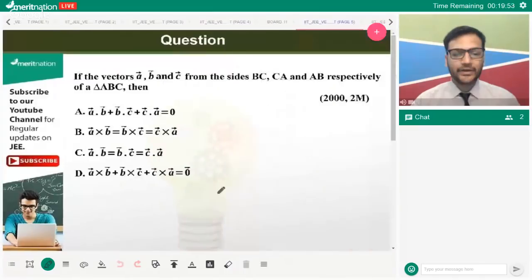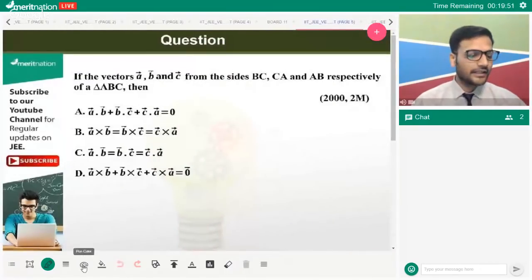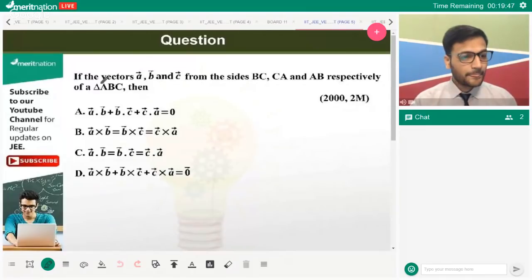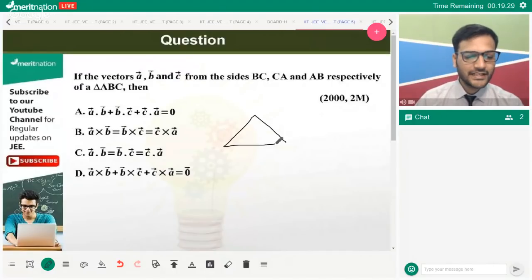Let's pick a few questions, have a discussion on them, and then we'll see what else we can do. Okay, so over here, it says if the vectors form the sides BC, CA, and AB respectively of the triangle, then which of the following is true? It's a very interesting question. There were two questions based on the same concept. I'll show you the next question as well. If there is a triangle, it's based on vector addition as well as cross product.